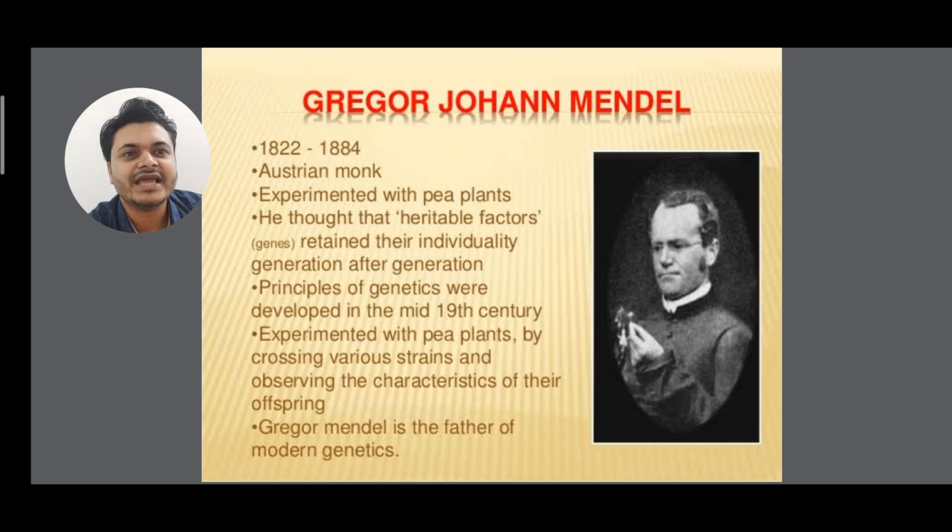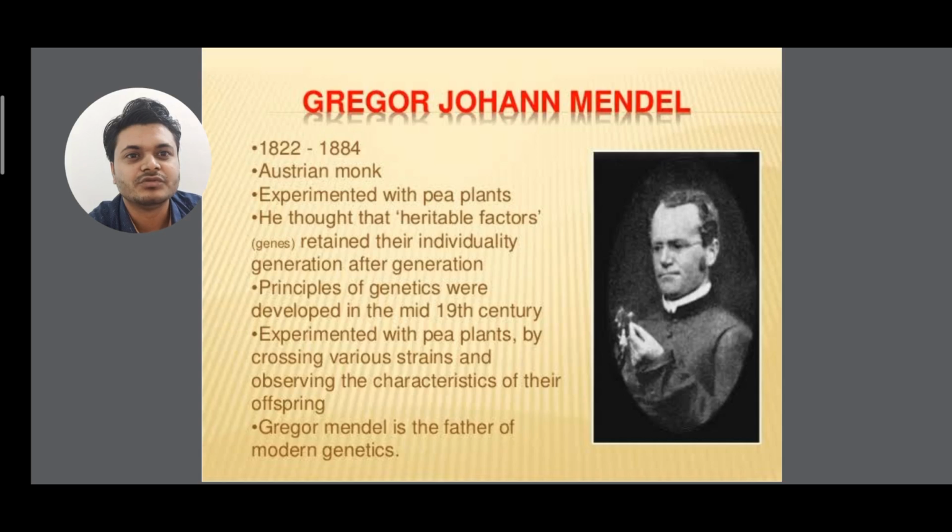He thought that heritable factors, that is genes, retained their individuality generation after generation. At that time the word gene was not discovered, and the microscope was not invented, so Mendel called it factors or traits.